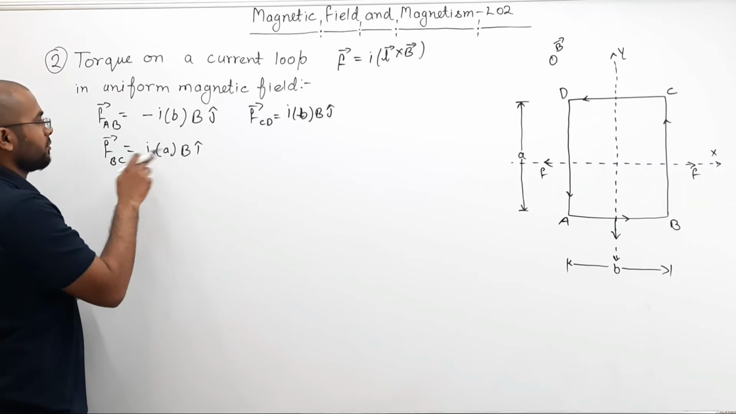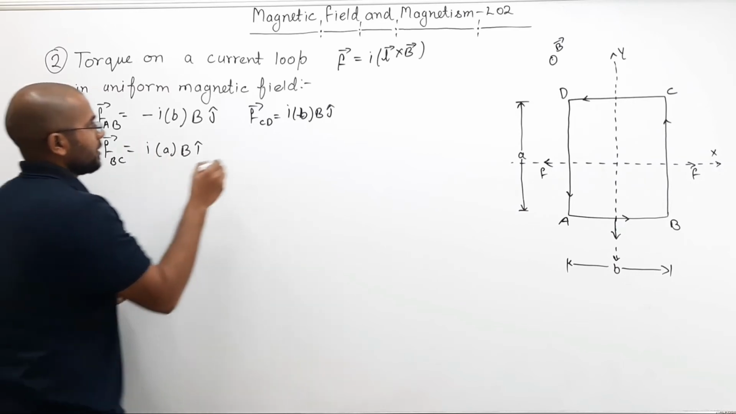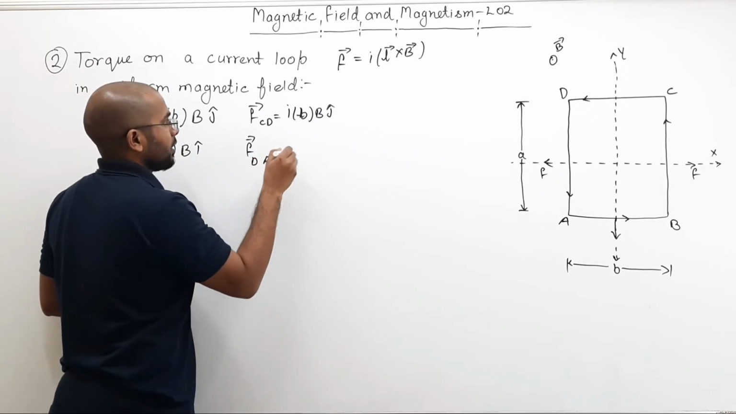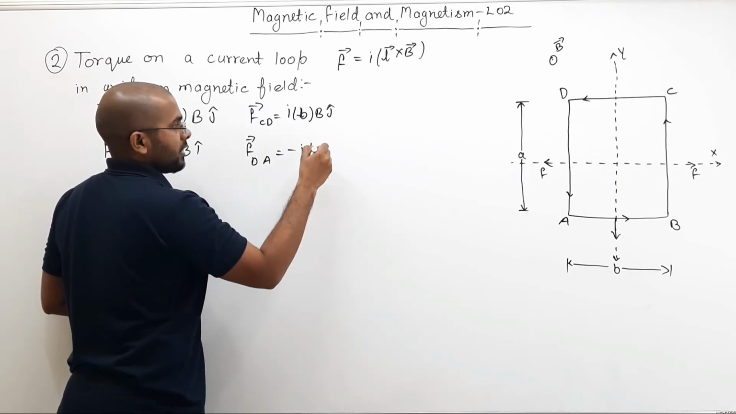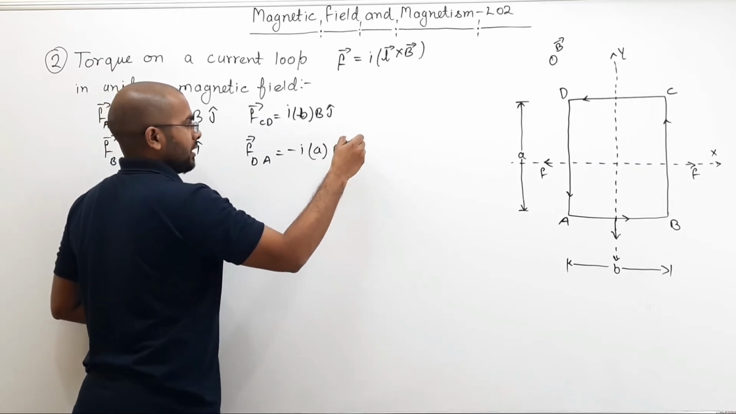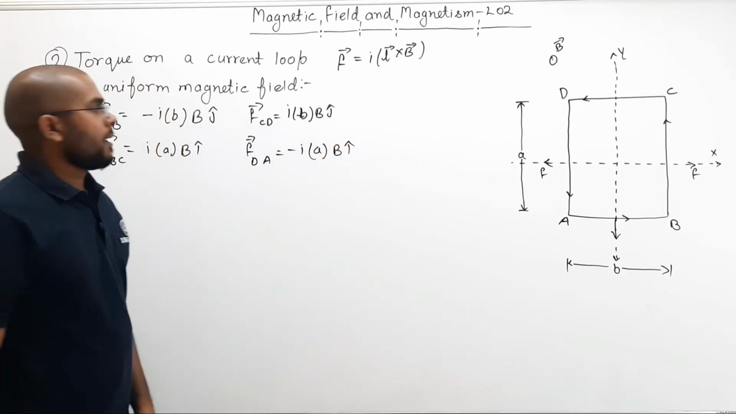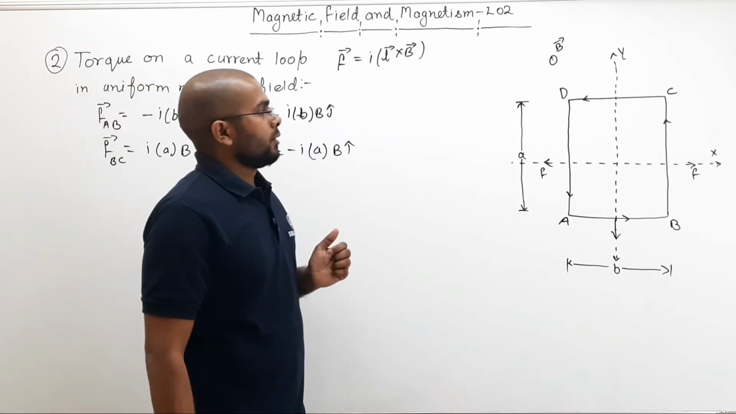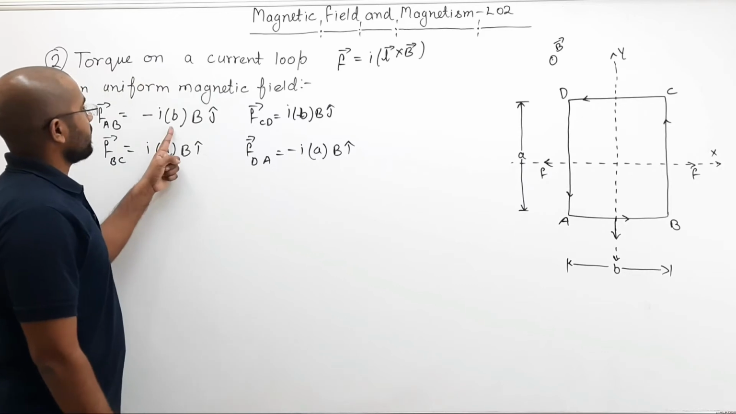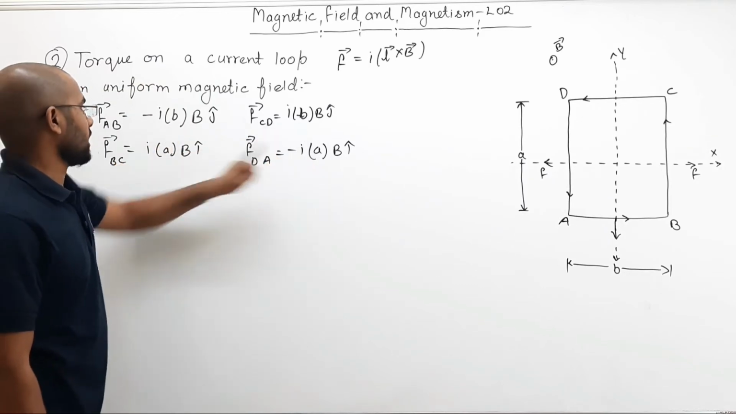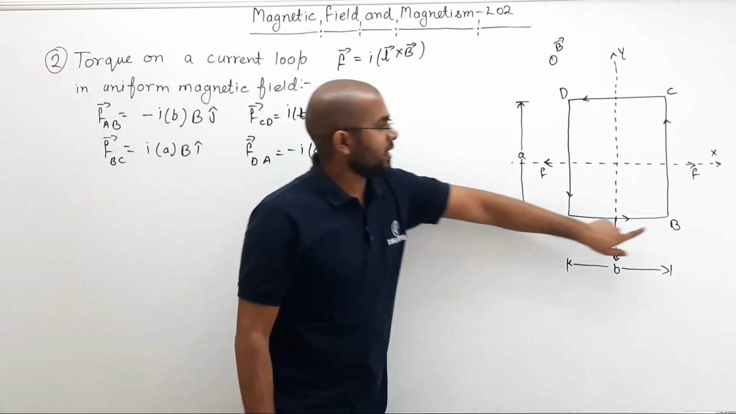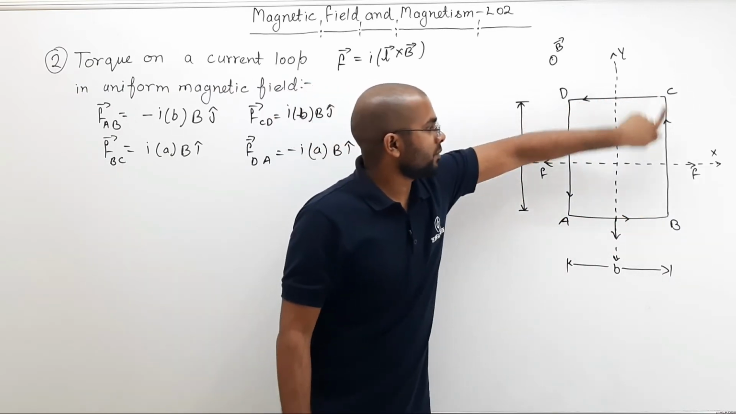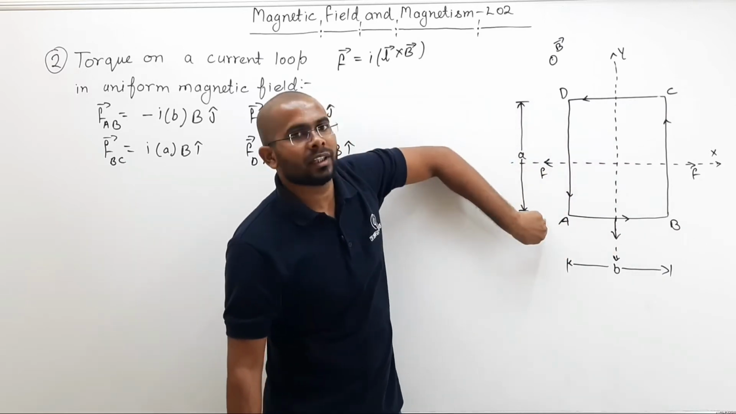Here do not confuse between this I and this I. This is current. So F_DA will be equal to how much? Minus of I, a, B, i cap. Like this. Now this is current, do not confuse in that. So here you can observe this force is cancelling this one and this is cancelling this one. Meaning force on AB will cancel out force on CD. Force on BC will cancel out force on DA.